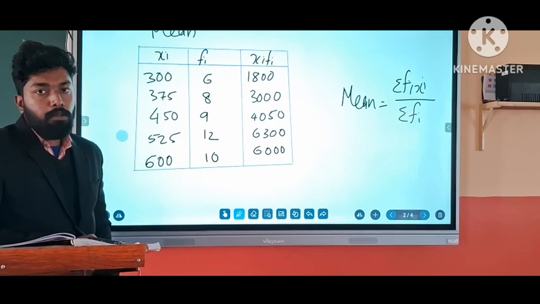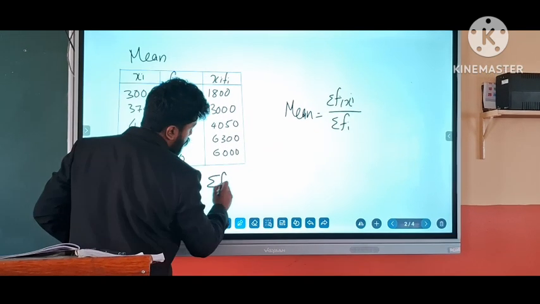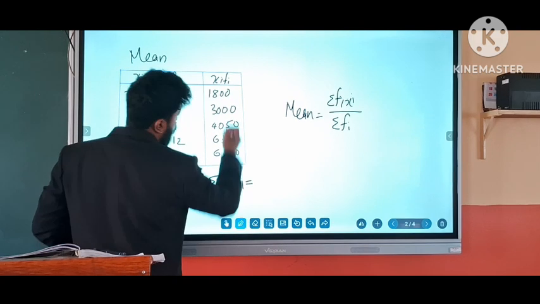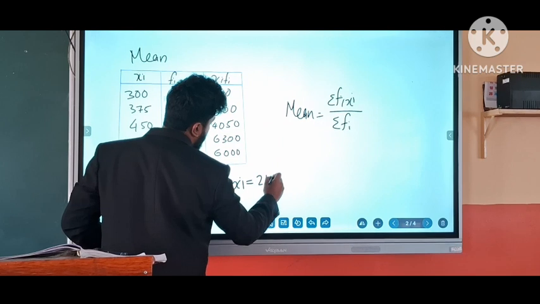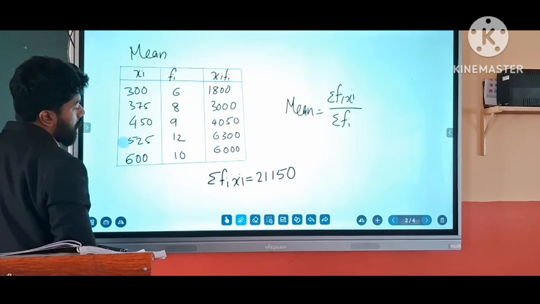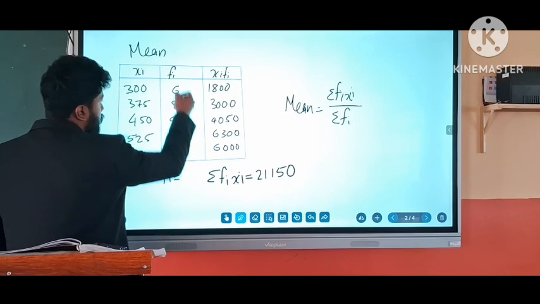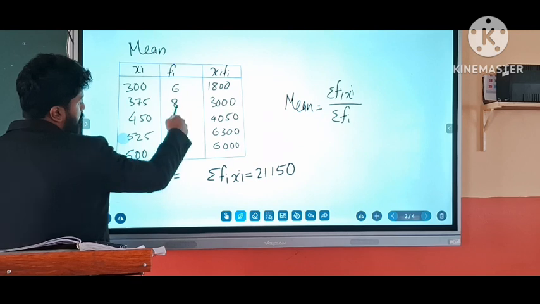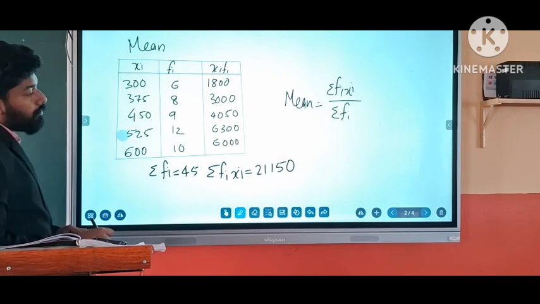Now we calculate the summation of f_i x_i; we add all these values, and it will be 21150. Is it clear? Okay. What is the summation of f_i here? 6 plus 8 plus 9 plus 12 plus 10 is equal to 45.